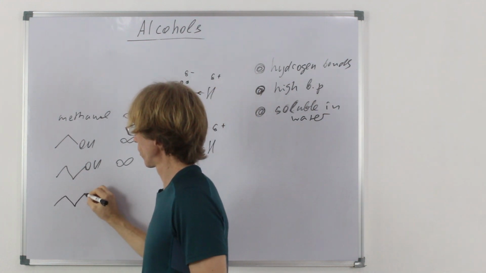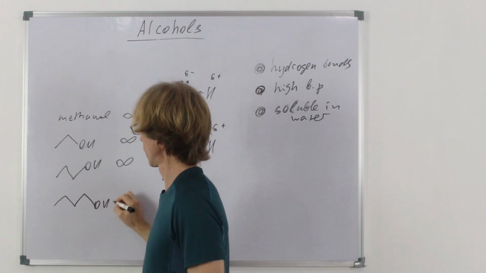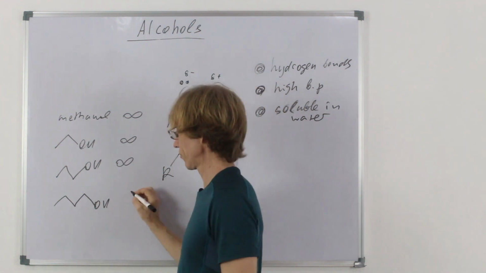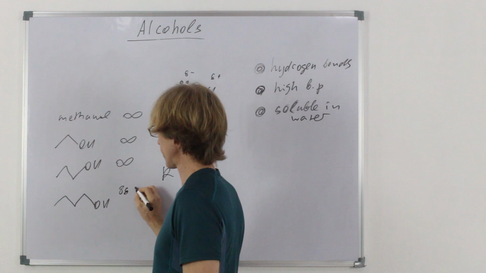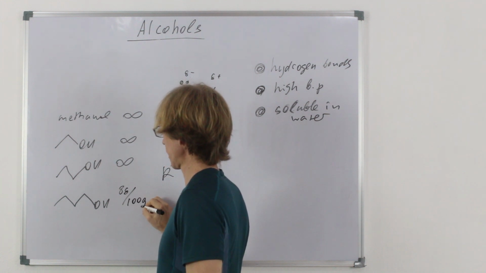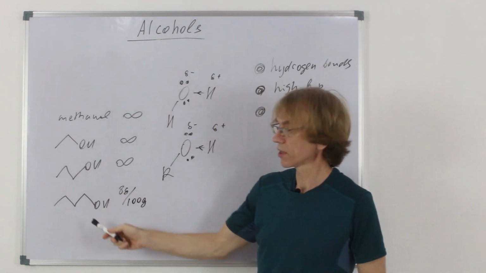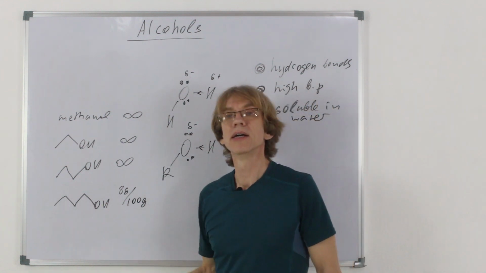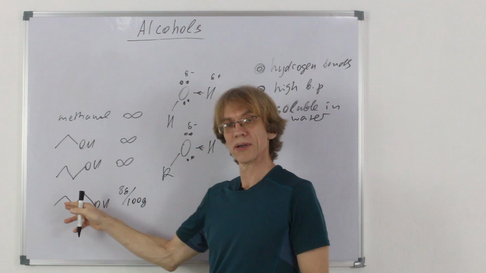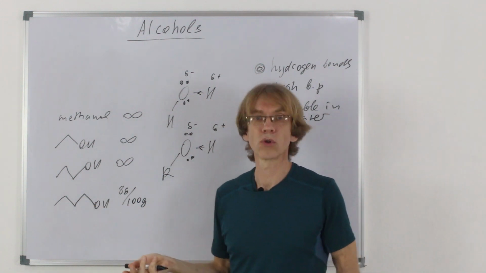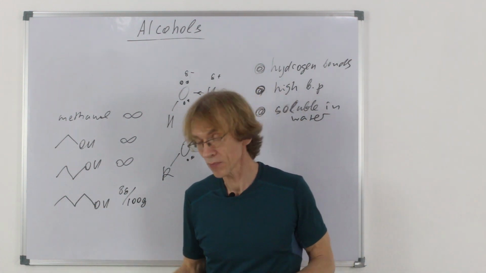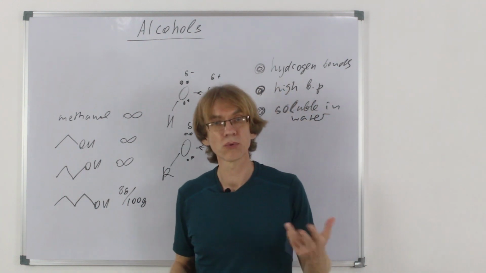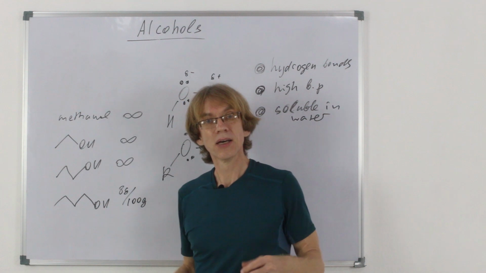But butanol already has some solubility. It's not infinitely soluble. 8 grams can be dissolved in 100 grams of water. Why does this happen? Obviously, it's expected because the alkyl chain, which is non-polar, grows bigger. They can establish only London forces between each other.